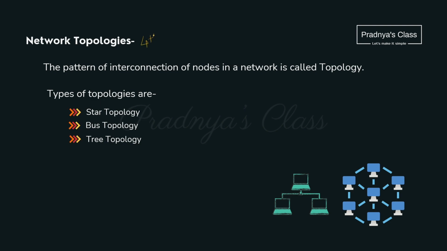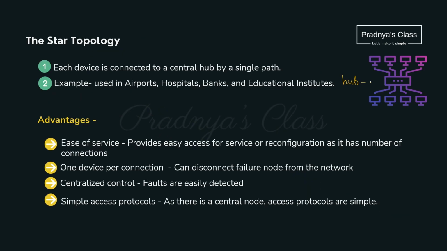Here is the fourth important topic, that is network topologies, which decides the pattern of connection of different devices in a network. There are many topologies but we will be concentrating on these three, star topology, bus topology and tree topology. In star topology, there will be a central hub and all the devices will get connected to that central hub by a single path. So this arrangement is called star topology. What is a hub? It's a network device in which we can connect many devices. We will discuss different network devices in a while.